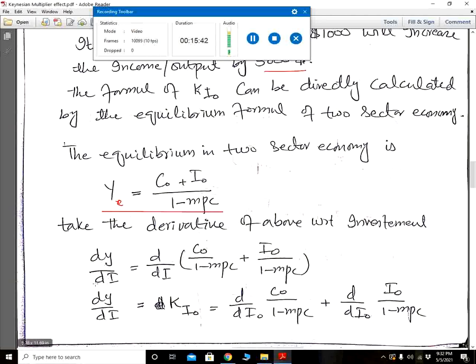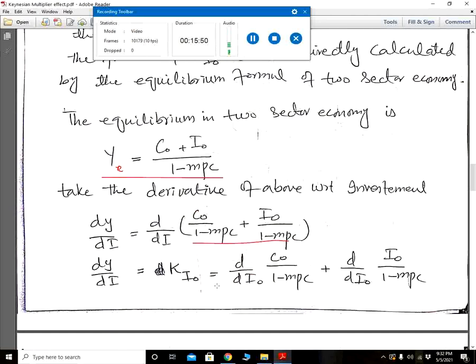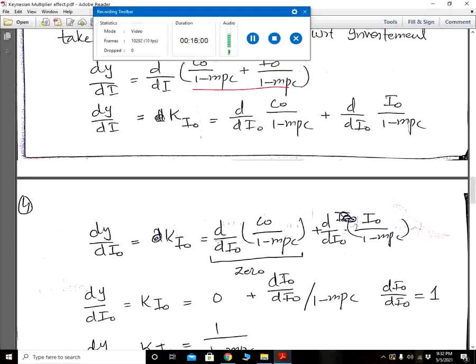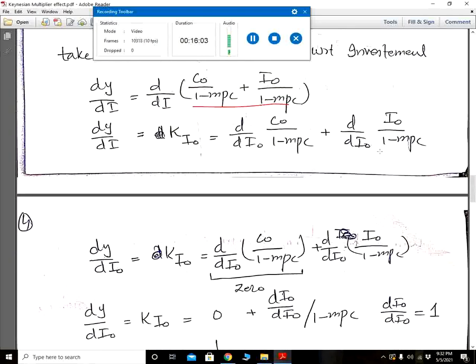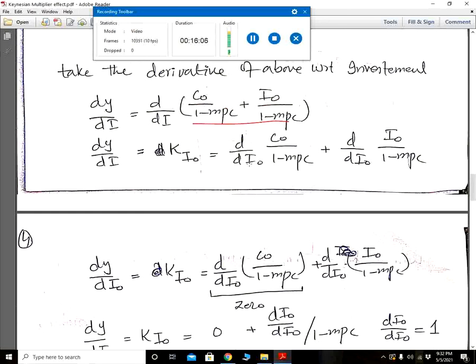That is delta Y upon delta I equal to d divided by d I naught of this whole expression, and then dY divided by dI naught is equal to Ki naught. We take the derivative inside the brackets, and we see here that the derivative of C naught, which is constant, with respect to I naught will be 0. This term will become 0, and here we see that the derivative of I naught with respect to I naught will become 1.